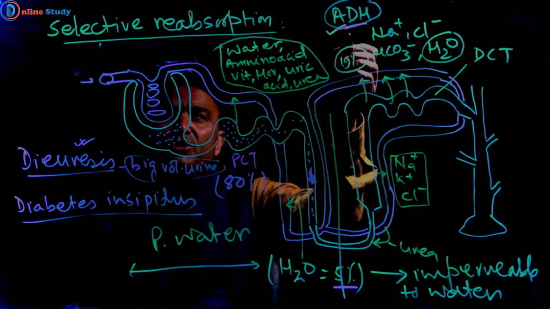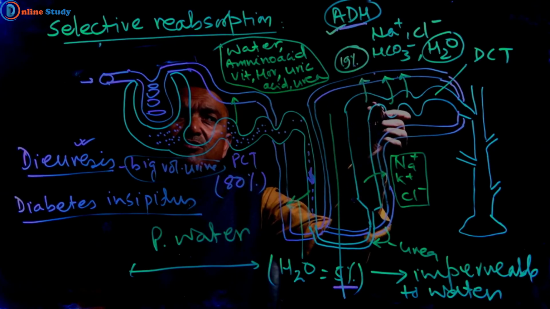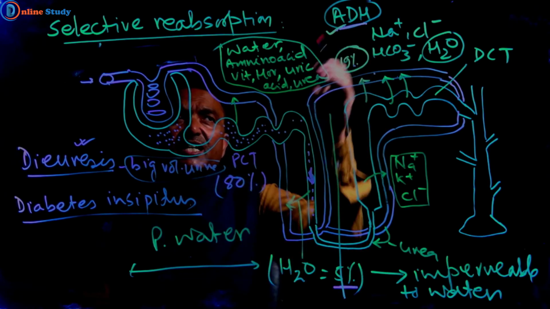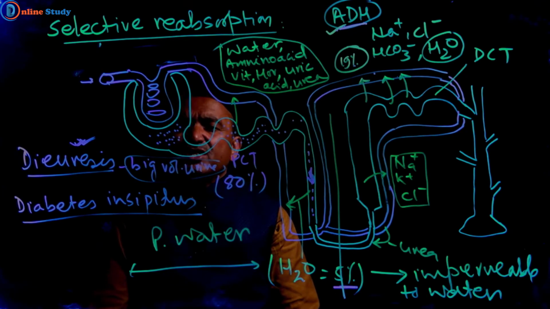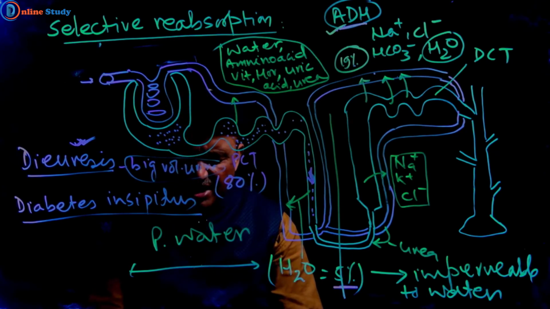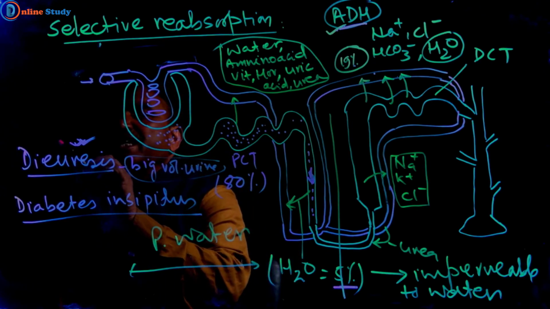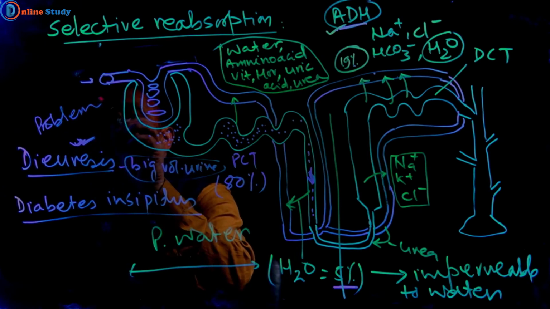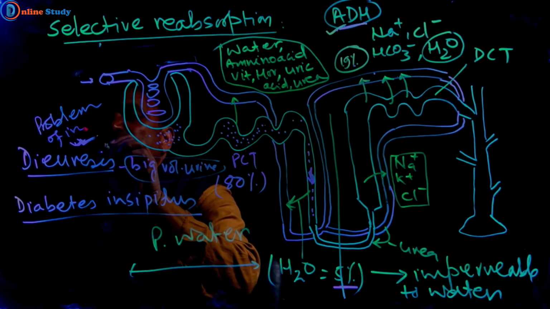If antidiuretic hormone is present, then less urine is formed. If ADH is absent, diuresis takes place, which is the problem of increased urination.